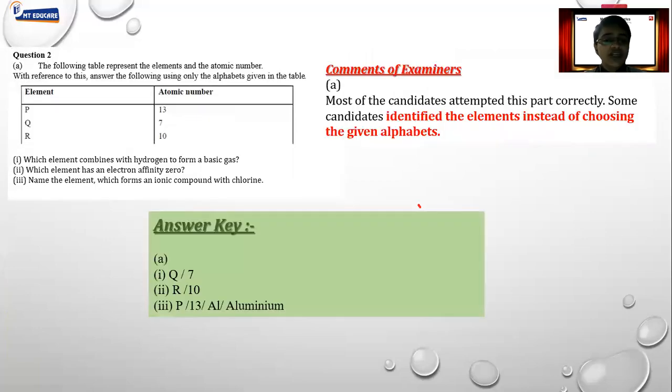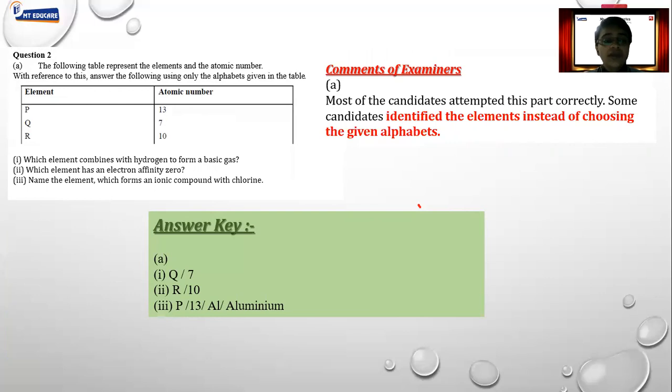Now this is something really very important. Let us read the question here. They have said a following table represents the elements. So these are the elements. With reference to this, answer the following questions. Here, one of the biggest mistakes people make is they try to identify which atom it is.